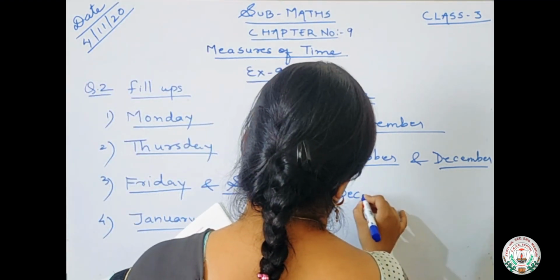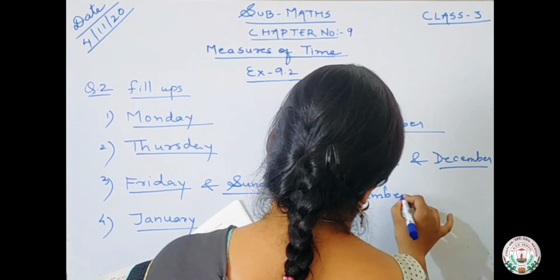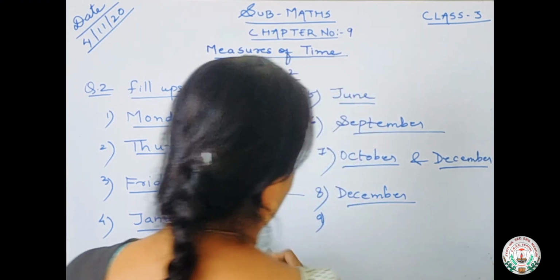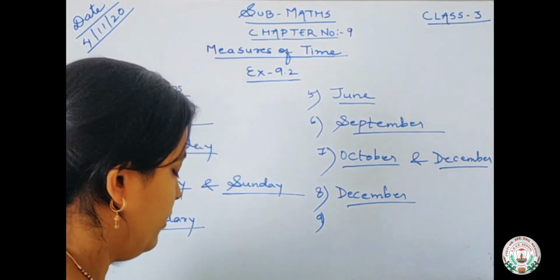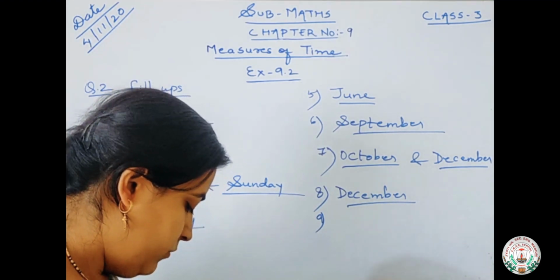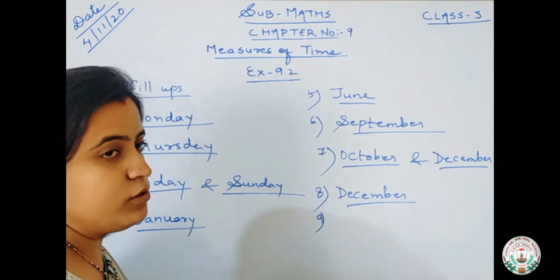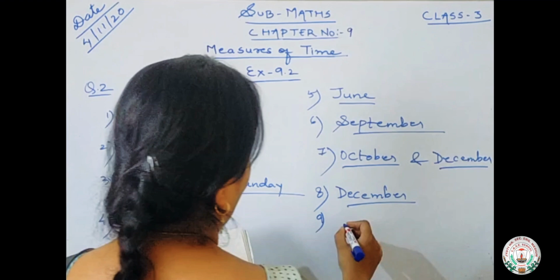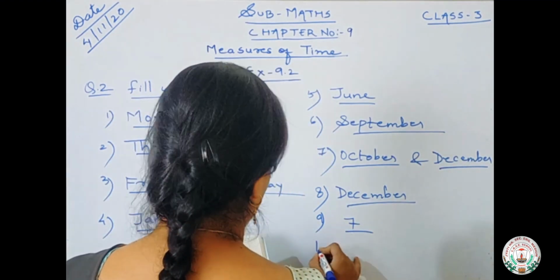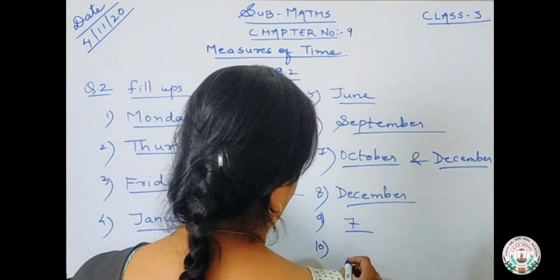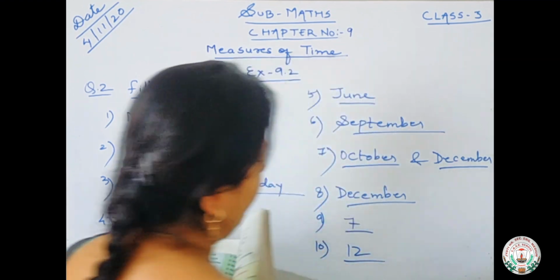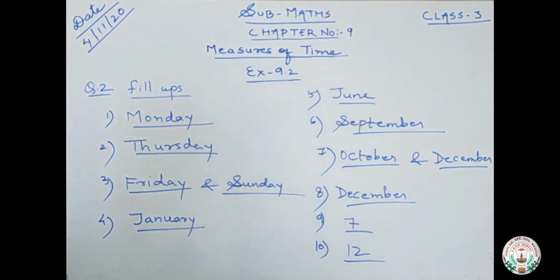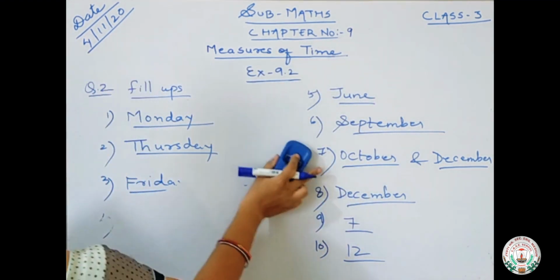Of course, we all know December. Okay. You all celebrate 31st December, 25th December. Now number 9 is dash days is equal to 1 week. 1 week is having how many days? 7 days. Number 10 is dash months is equal to 1 year, 12 months. Okay. Now next is question number 3.